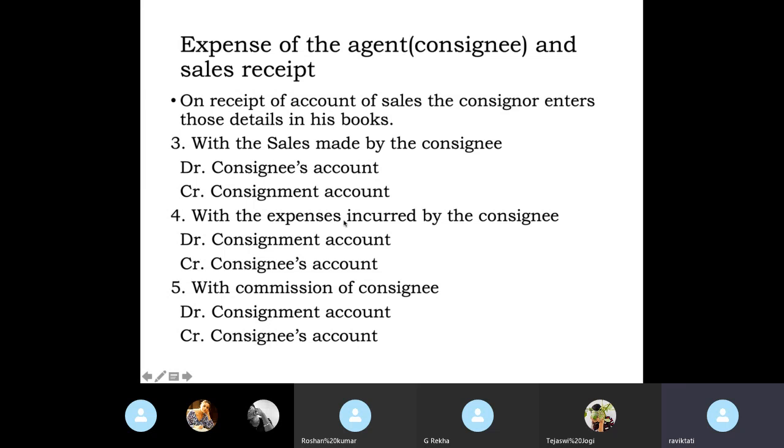Okay, now let me come one by one. In this slide it is the first one, in the order it is number 3. For the sales on the consignment, by the consignee, consignee's account debit to consignment account. For the expenses incurred, consignment account debit to consignee's account. For the commission to be received by the consignee, consignment account debit to consignee's account.